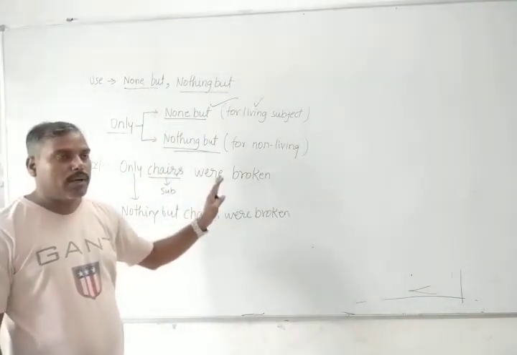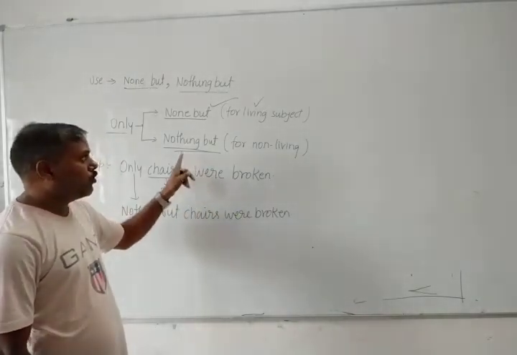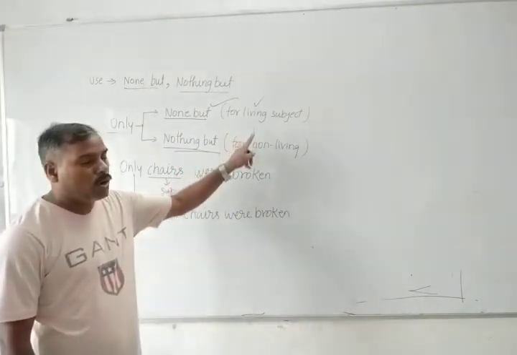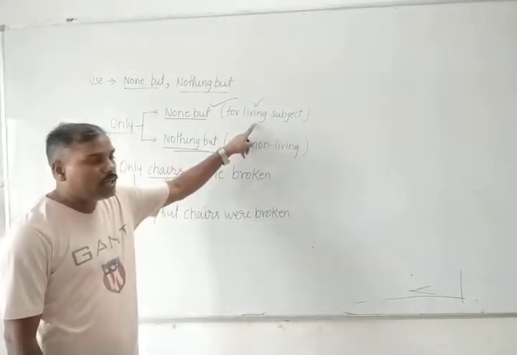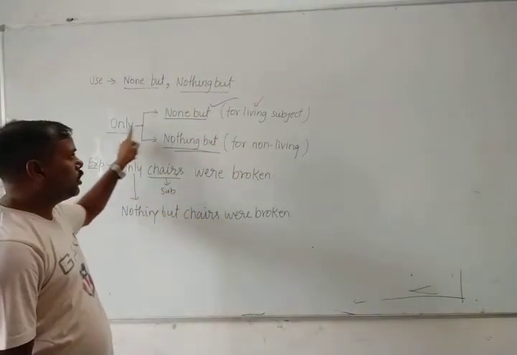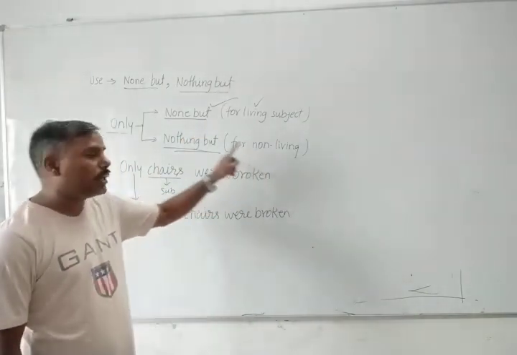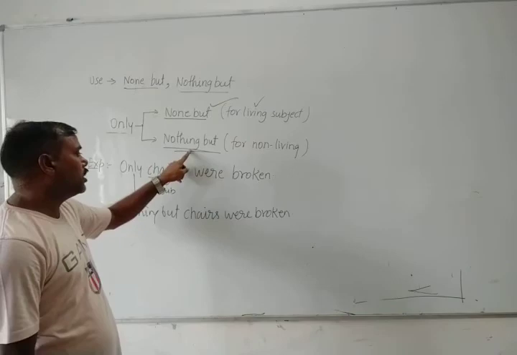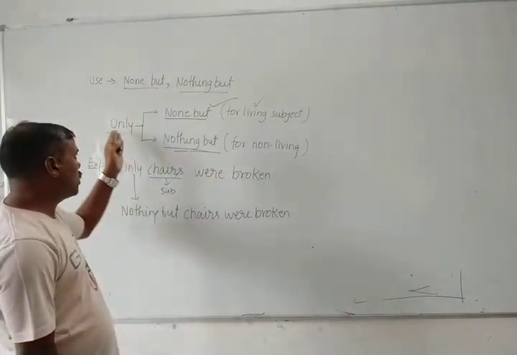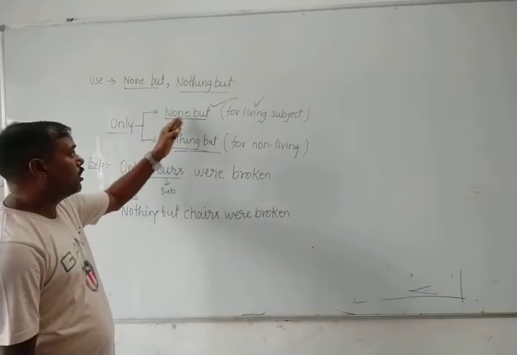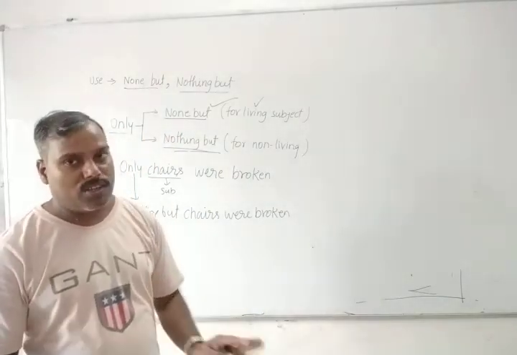You have to identify only your subject, then you have to find out whether your subject is living one or non-living one. If your subject is living one, in that condition, in place of only, you have to write none but. If your subject is non-living, in that condition, you have to write nothing but in place of only. You have to do only these changes, means you have to replace only by nothing but or none but. Remaining sentence, there will be no changing.